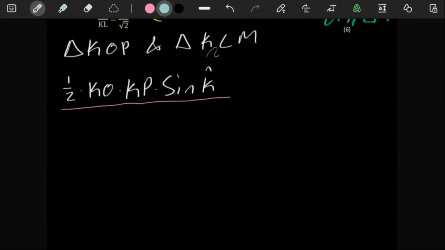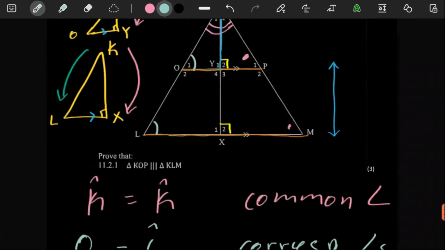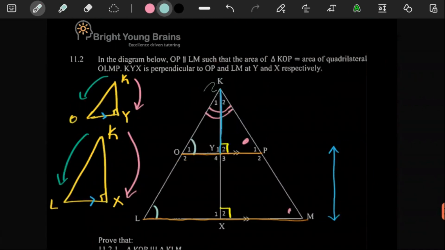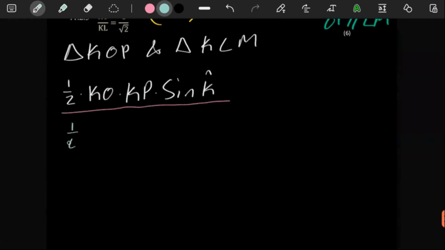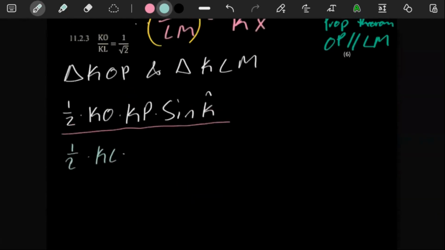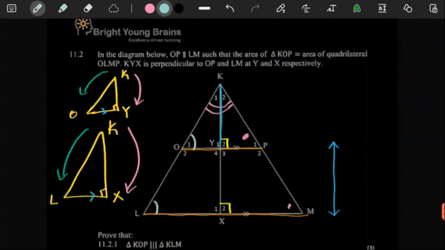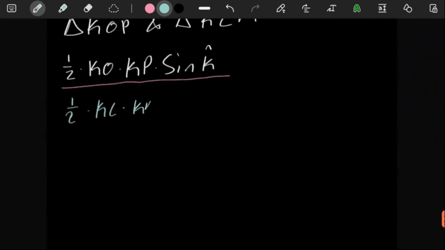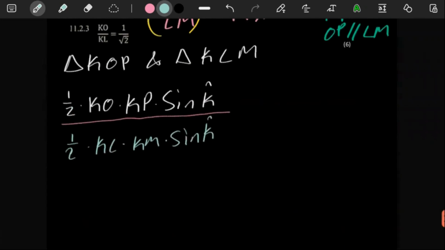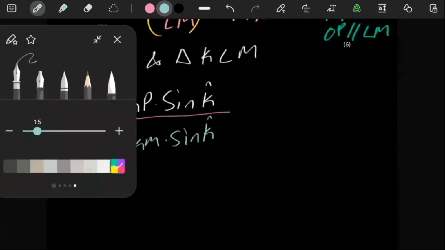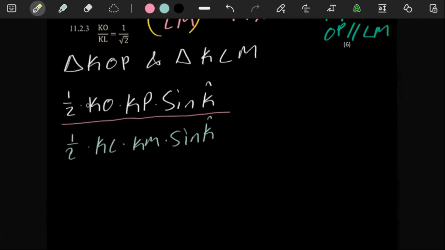Our denominator, let's make it the area of this triangle using the same idea. A half multiplied by one side, which is KL, multiplied by the other side, which is KM, multiplied by sine the angle. This is going to be the area of your two triangles as a ratio, so one area over one area. So this would cancel this, and this would cancel this.